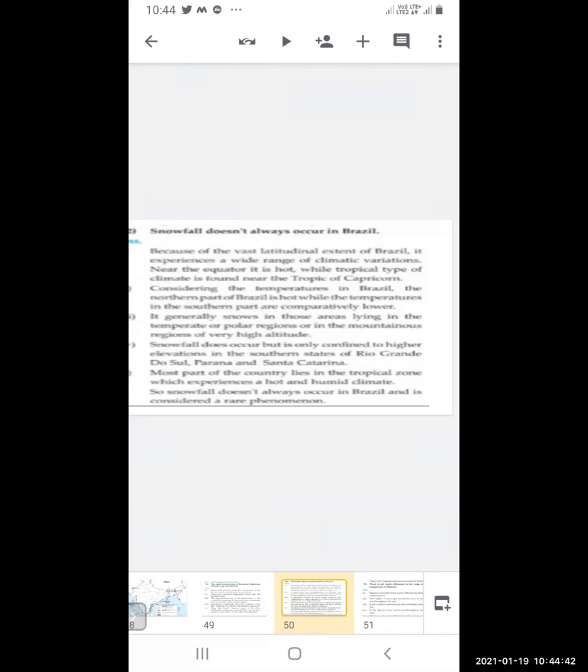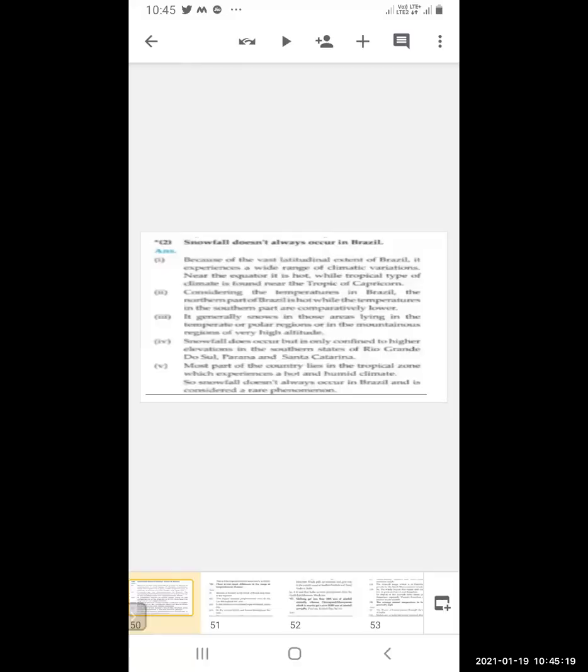So snowfall occurs generally where the temperature is very low, where the climate is very cold, the polar regions or the mountainous regions with very high altitude. Those places, mountains, there it snows. Most of the part of the country lies in the tropical zone, which experiences a hot and humid climate. So snowfall does not occur in Brazil and is considered a rare phenomenon.